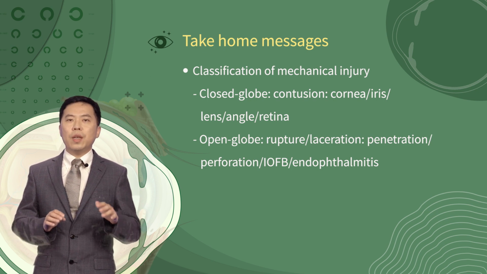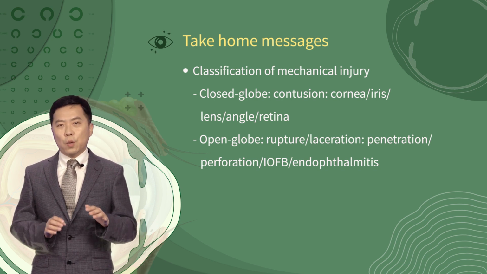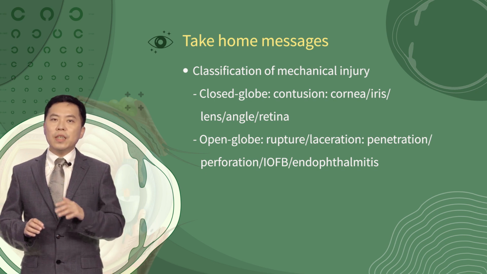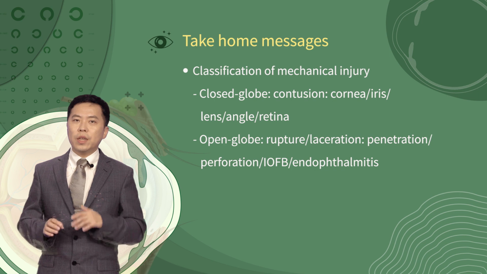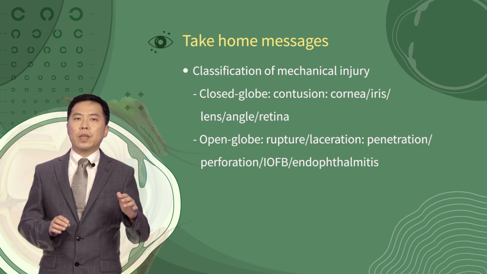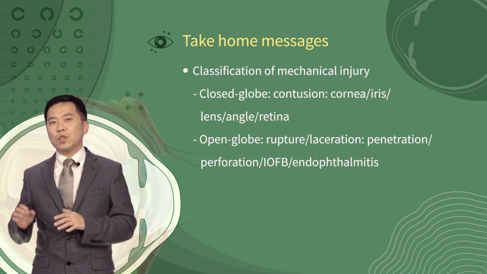Open globe injury may be rupture, which is the result of blunt trauma, or laceration, which is caused by sharp objects. Laceration can be classified into penetrating, intraocular foreign body, and perforating injuries. Endophthalmitis is the infection of intraocular structures.